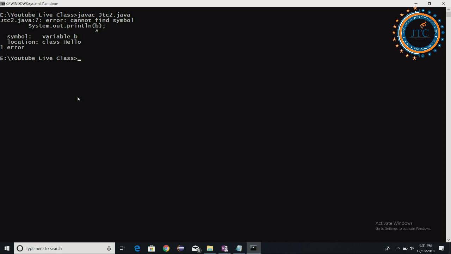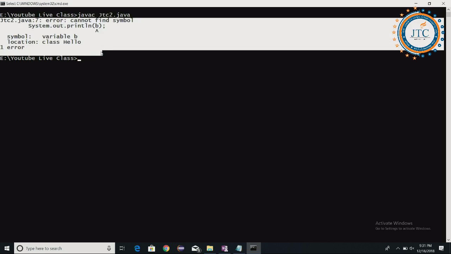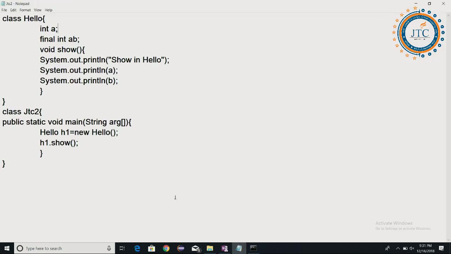Okay, congratulations to whoever was writing error. Most of you were writing error, but many of you were writing 0 also. So understand it here. Cannot find symbol. Okay, it is a different error it is giving. Here I have declared the variable AB, and here I am using B.